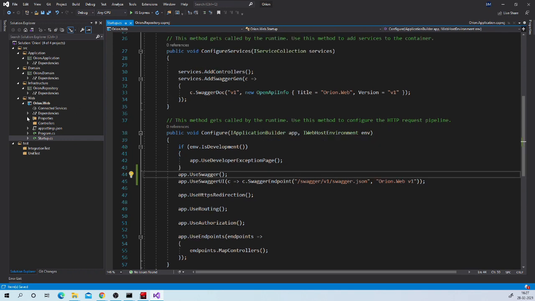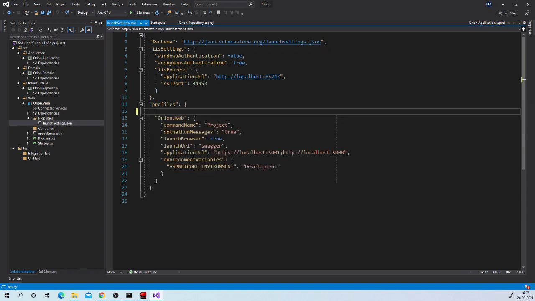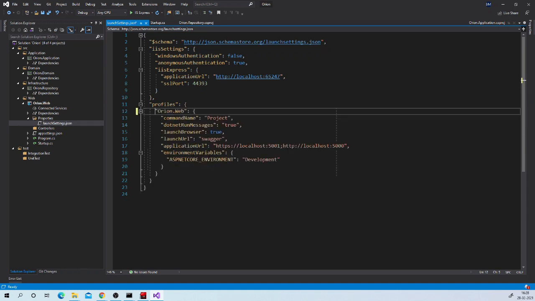One more change we will do over here in launch settings. By default, it runs on IIS, but it will be much easier to use console application during development. So let us remove this IIS profile. This profile will launch our application on this URL using console host. One thing you can note here, that launch URL is Swagger.